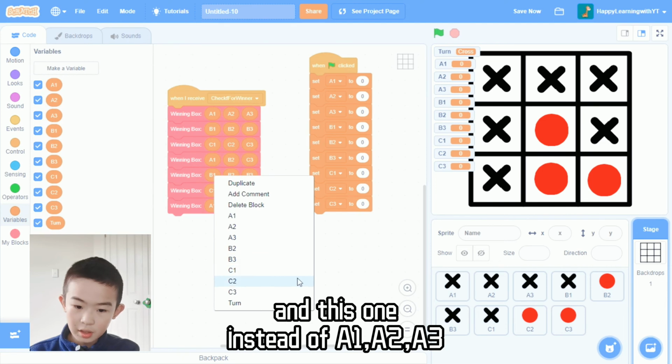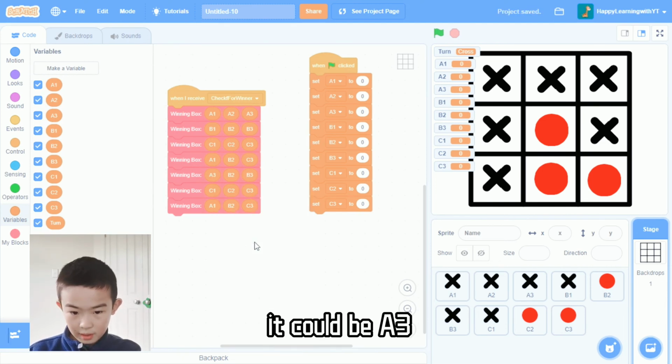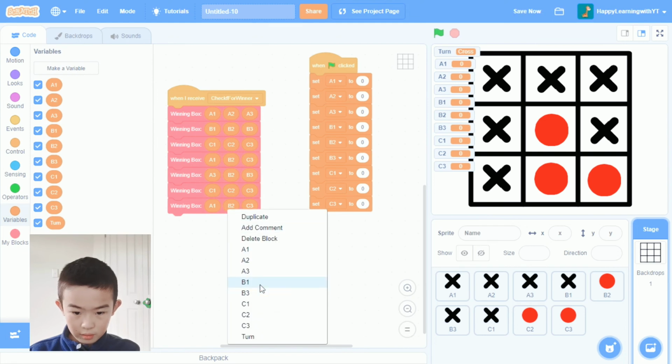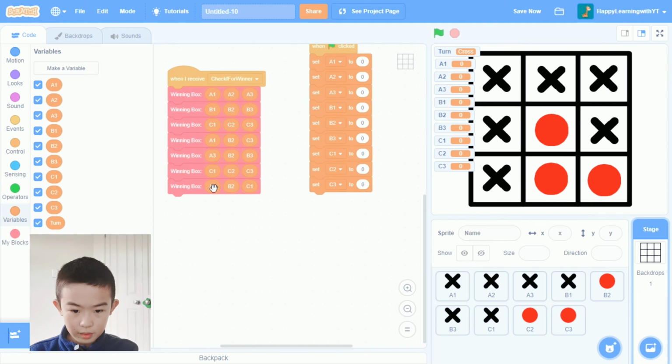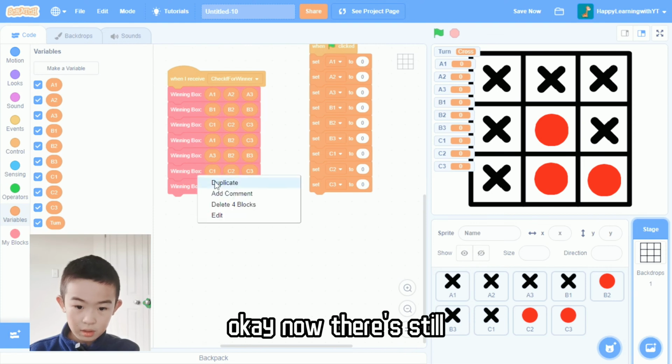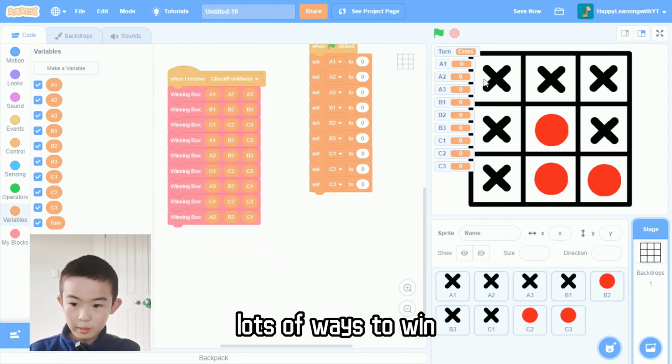And this one, instead of A1, A2, A3, it could be A3, B2, and then C1. Okay, now there's still lots of ways to win.